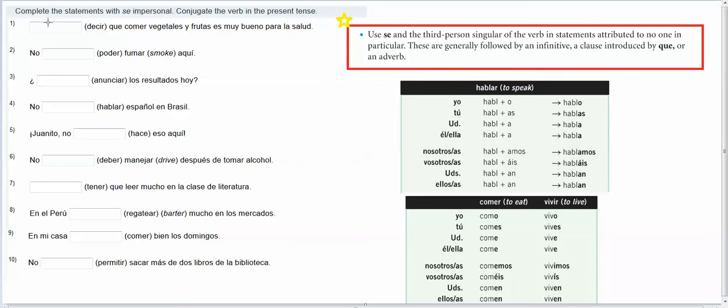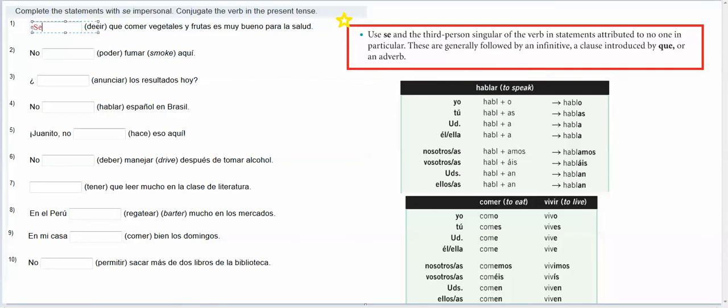And it's basically like passive voice, because somebody, we don't know who specifically, says that it's good to eat vegetables and fruits for your health. So when there's not a specific person who's our subject, then I'm going to put se.